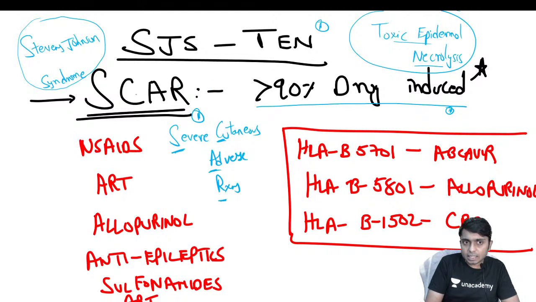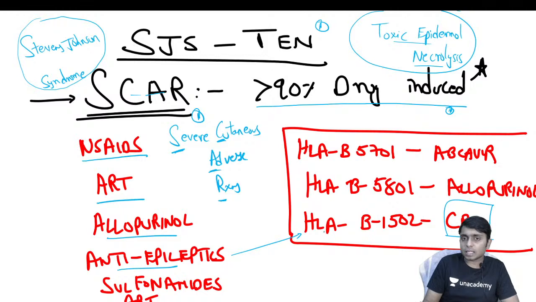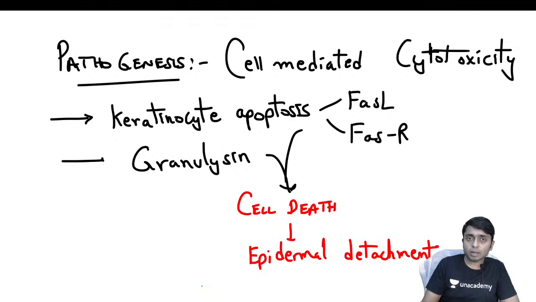The medications which are responsible are NSAIDs, the painkillers, antiretroviral therapy, allopurinol, and anti-epileptics. In the anti-epileptics, you should remember carbamazepine. This was a JIPMER question: what is the HLA association of carbamazepine and TEN? It is HLA-B1502, and even sulfonamides. All these medications can provoke SJS-TEN.